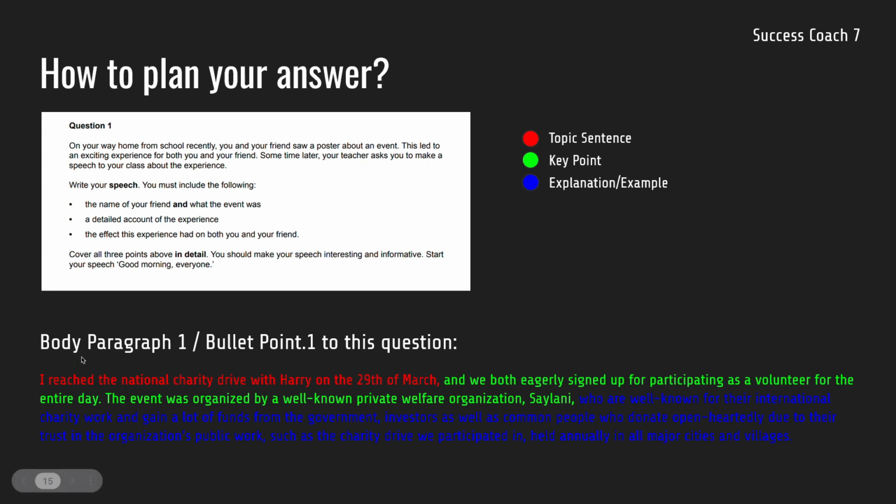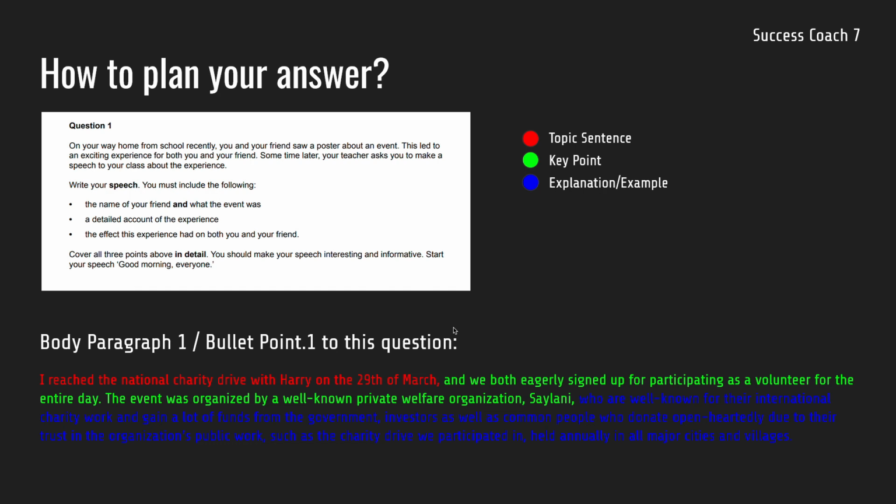So as we discussed, first we have the topic sentence. We just rephrase the first line, and we have written that I reached the national charity drive, that is what the event was, on the 29th of March, which is the date of the event, and we both eagerly sign up for participating as a volunteer for the entire day. So this is the key point we are going to discuss in this paragraph.